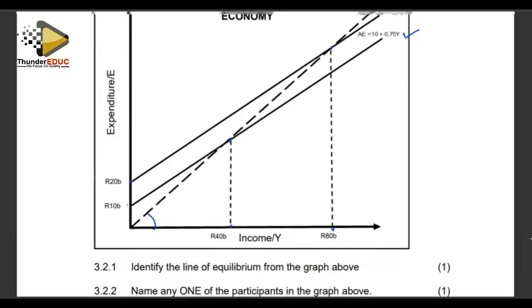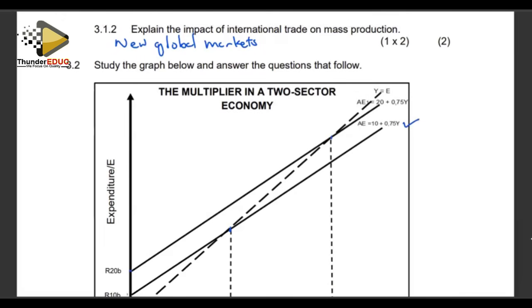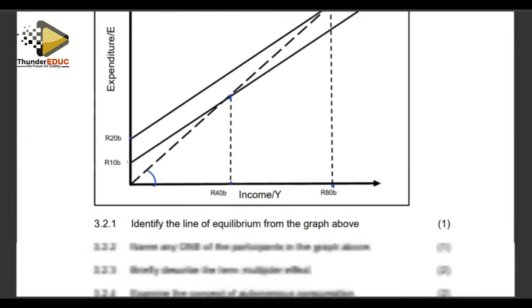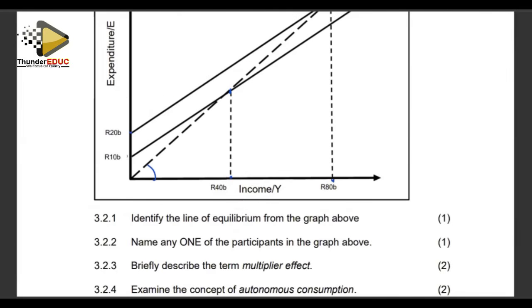Our equilibrium line is the 45-degree line, this one. Equilibrium where income is equal to expenditure. So our Y is equal to E. That is our line of equilibrium, which is our 45-degree line.